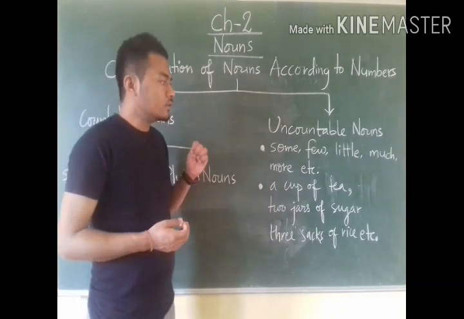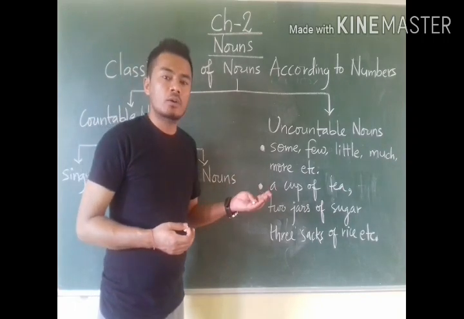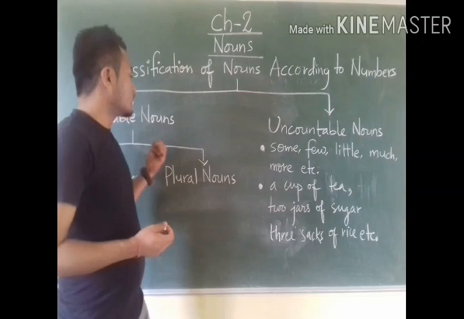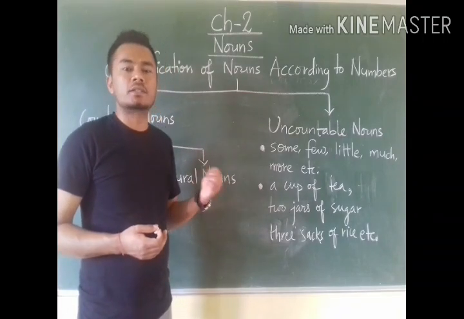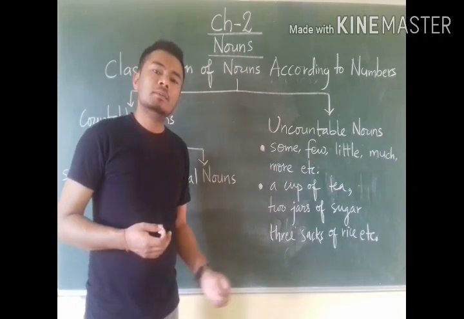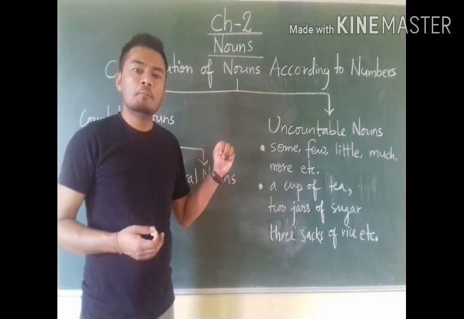Countable nouns can be qualified by using numbers, but these uncountable nouns cannot be qualified by using numbers.